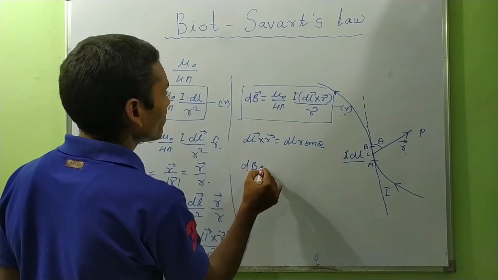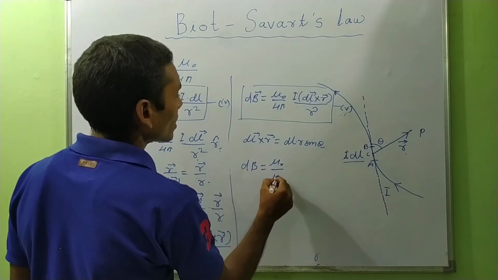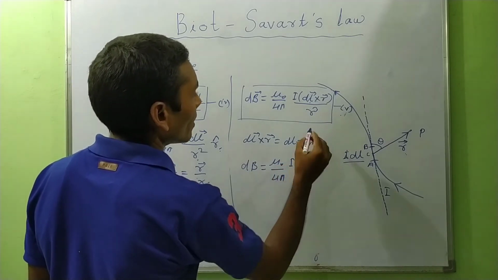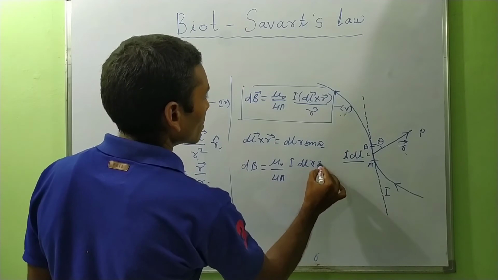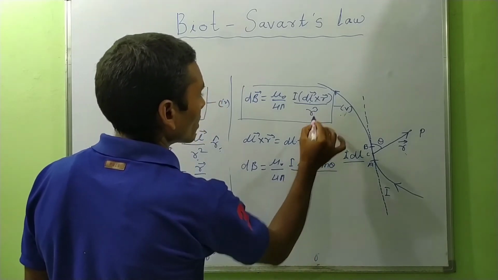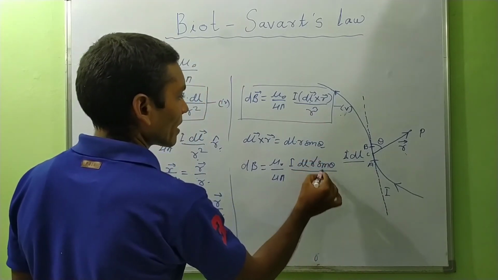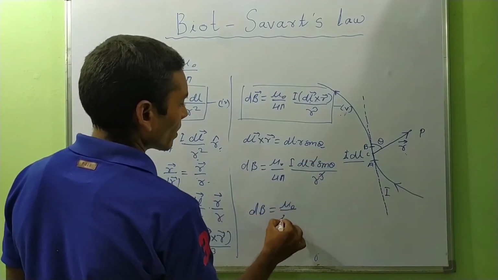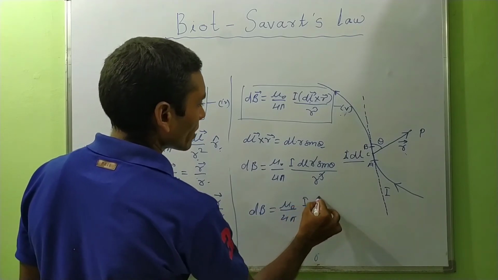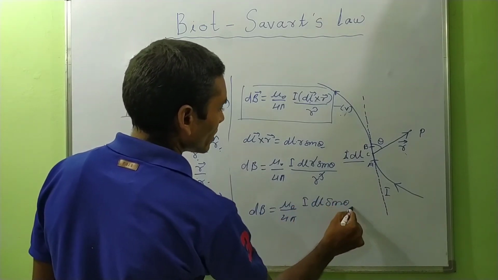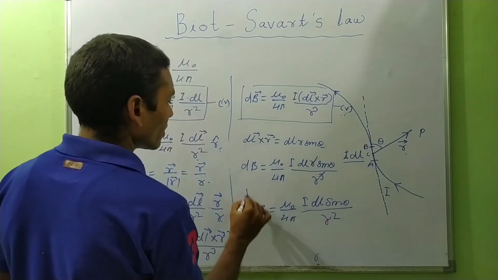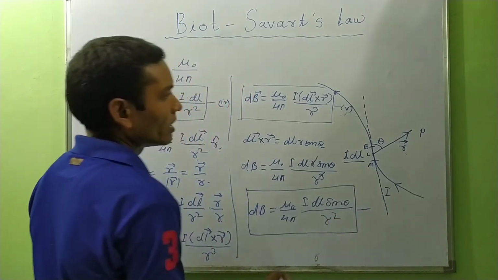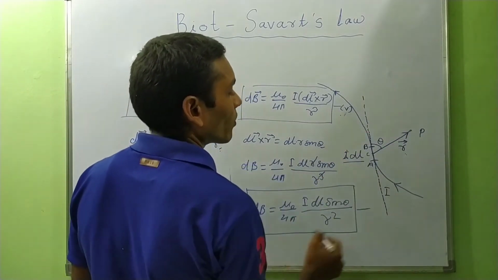So the scalar quantity will be dB equal to mu naught upon 4 pi, I and dl into r sine theta upon r cube. r cancels by r, so that will be mu naught over 4 pi, I dl sine theta upon r square. This is the scalar form of the intensity of magnetic field at point P.